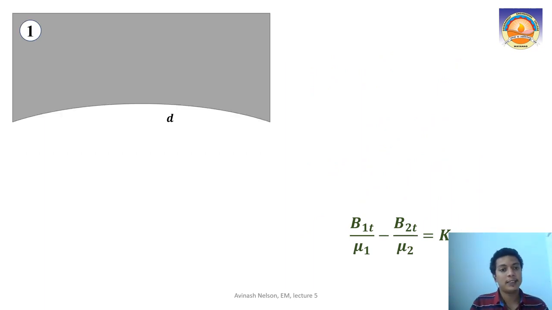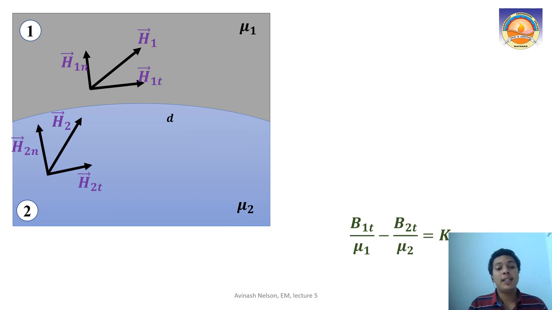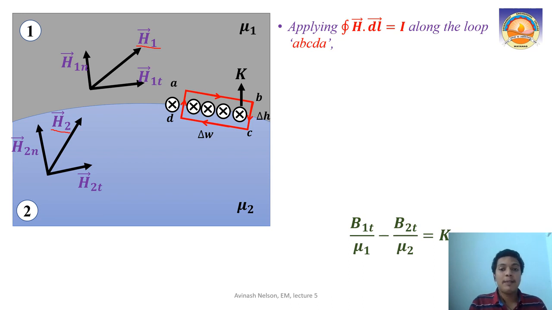Now let's go into the second application. What is our second application? Again we have two mediums, medium 1 and medium 2, which have two permeabilities, and here we are going to consider the magnetic field intensity H1 in the first material and magnetic field intensity H2 in the second material. So it is resolved into tangential and normal components in the two mediums. And what is Ampere's circuital law? Ampere's circuital law states that the integral over the loop of H dot dl is equal to the total current enclosed by the loop ABCDA, right?